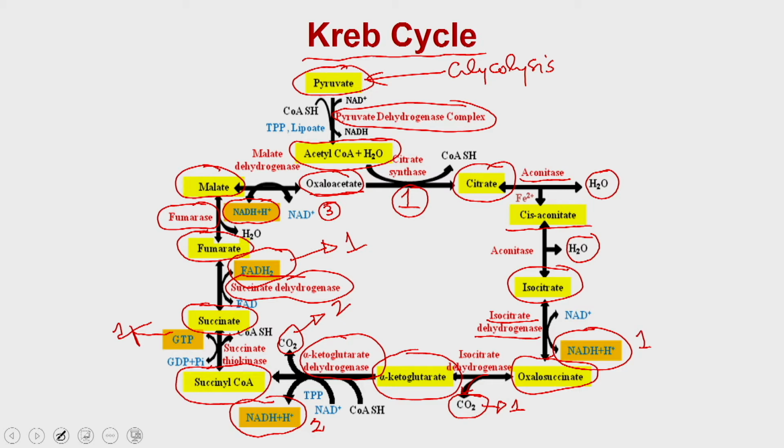So, at the end the oxaloacetate which is generated again goes through this cycle and combines with the acetyl CoA to generate the citrate, and that is why this is called the Krebs cycle, because these are cyclic reactions occurring one after the other. How do people know that this is a cyclic reaction?